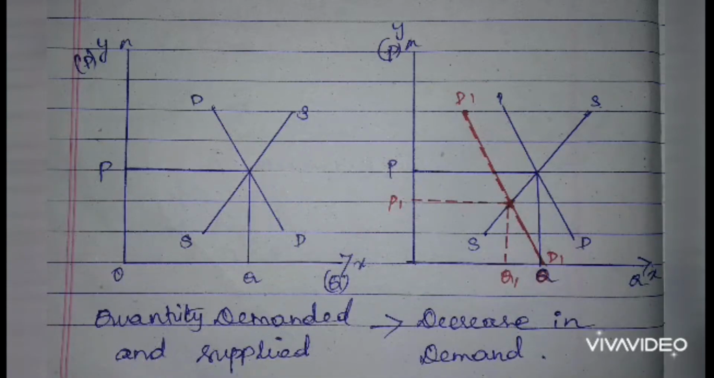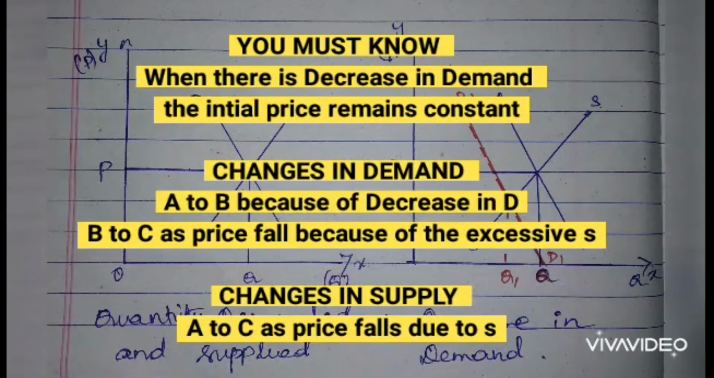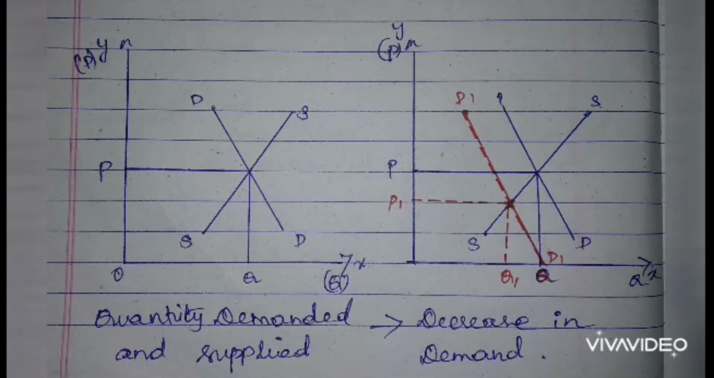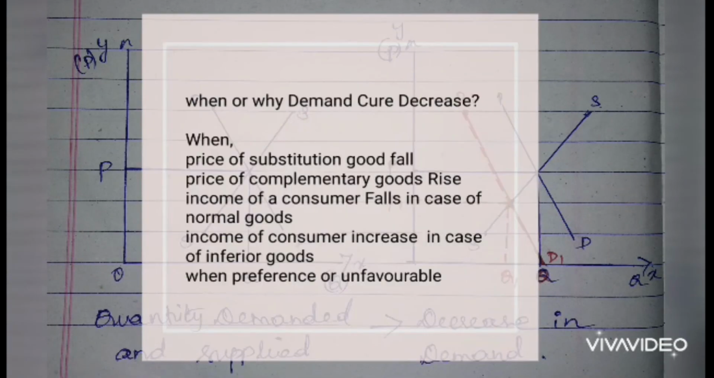You must know that when demand decreases, the initial price remains constant. The change in the demand line is A to B because of the decrease in demand, and also B to C as price falls because of excess supply, which leads to downward movement along the demand curve. Changes in the supply line: A to C, price falls because of excess supply, which leads to downward movement along the supply curve.